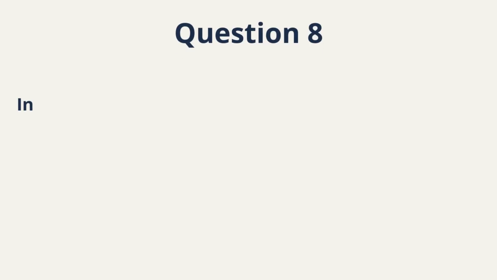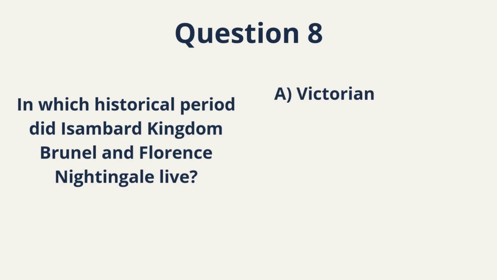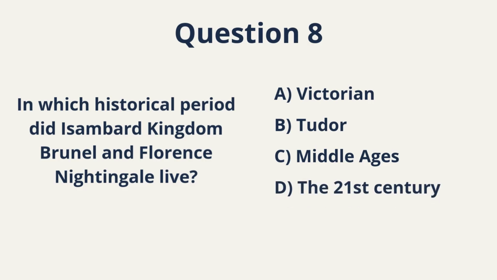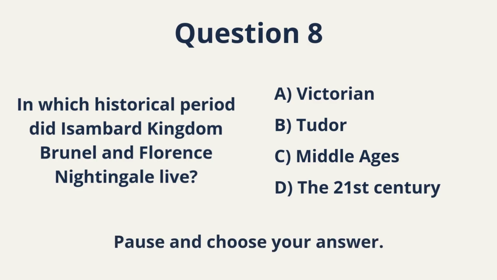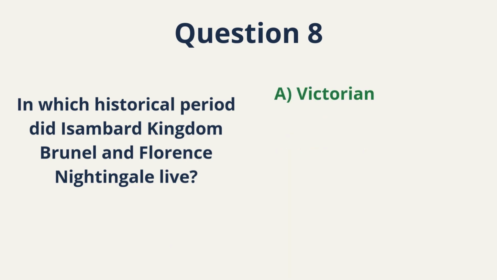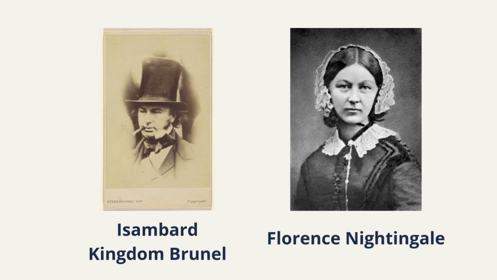Question 8. In which historical period did Isambard Kingdom Brunel and Florence Nightingale live? A. Victorian, B. Tudor, C. Middle Ages, D. The 21st century. This is a historical era recognition question. It tests whether you can connect people to time periods. Pause. Choose carefully. Correct answer, A. Victorian. Brunel and Nightingale lived during the reign of Queen Victoria.